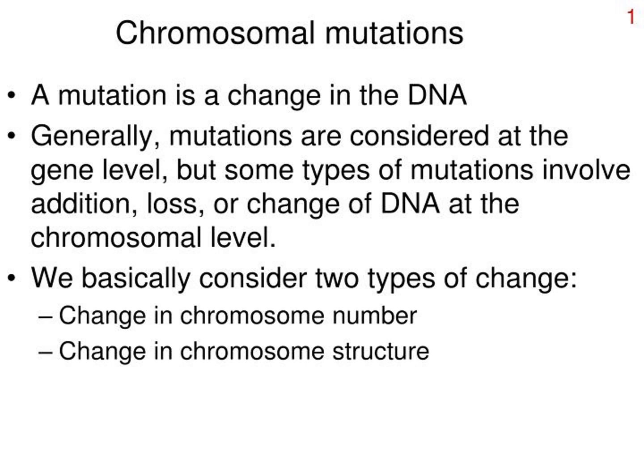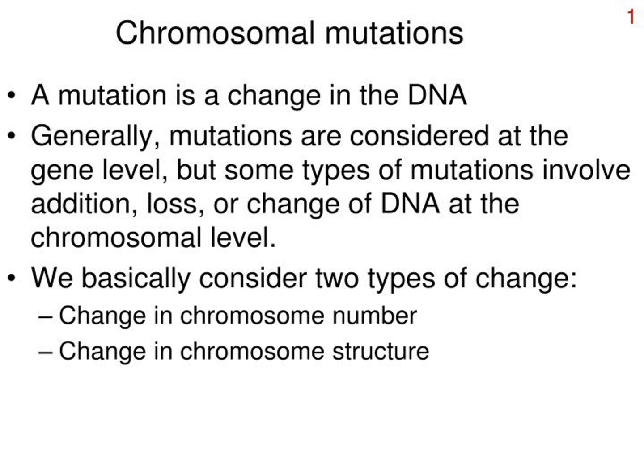Changes in number of chromosomes involve addition or deletion in the number of chromosomes present in a cell. This is called ploidy. There are two types of ploidy: euploidy and aneuploidy.